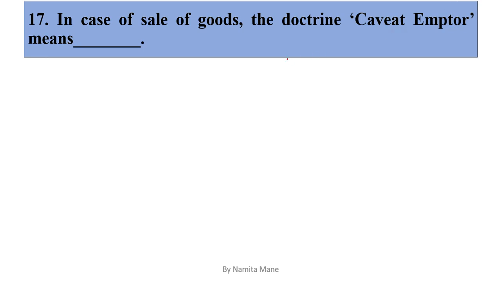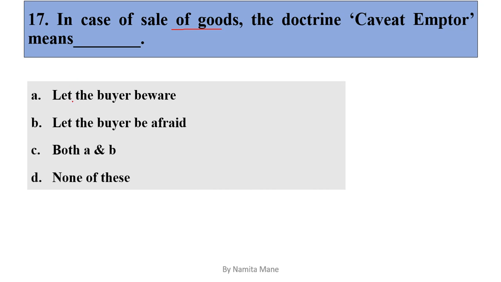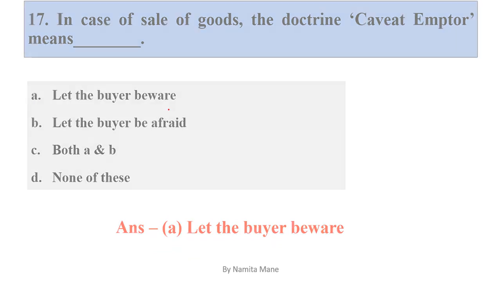Question number 17. In case of sale of goods doctrine, caveat emptor means. Options are: A, let the buyer be aware; B, let the buyer be afraid; C, both A and B; option D, none of this. So the correct answer is let the buyer be aware. Option A is the correct answer.